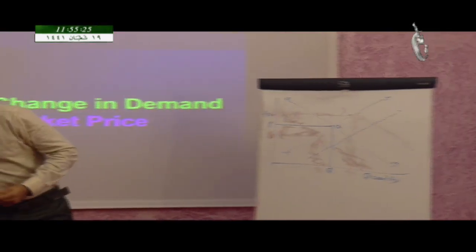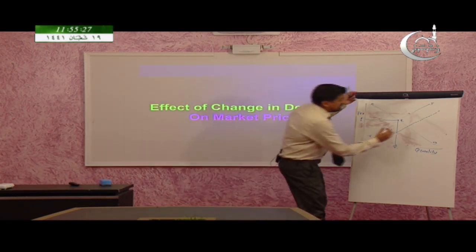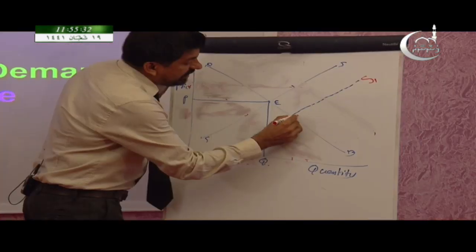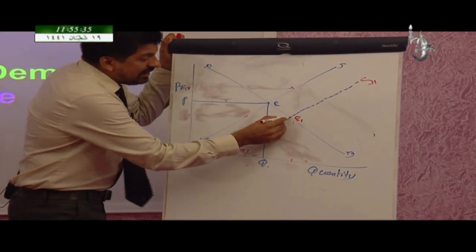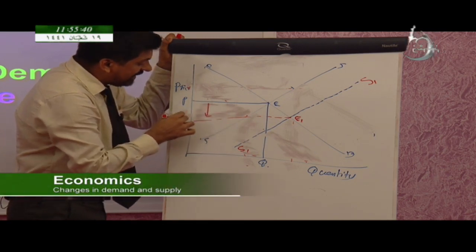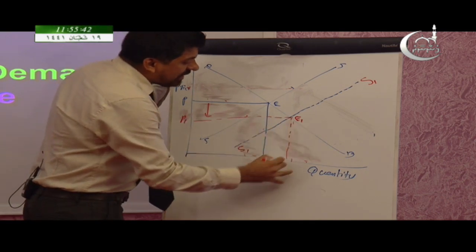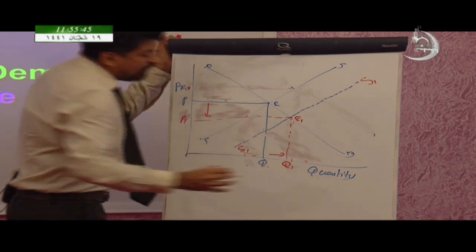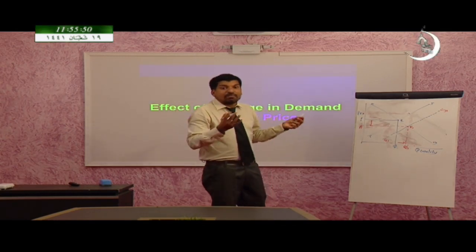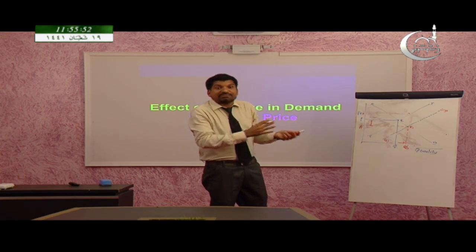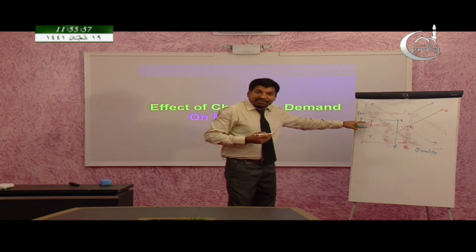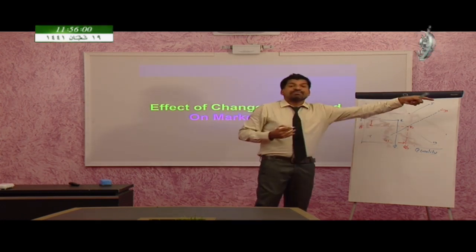And we are getting a new equilibrium point here. This is the new supply curve, S1. So here is the new equilibrium point, E1. And the equilibrium quantity and price, what happened? Here the market price decreased to P1 and market quantity increased to Q1. So this is the effect of increase in supply on market price. If there is an increase in supply, market price will decrease and the market quantity will increase.